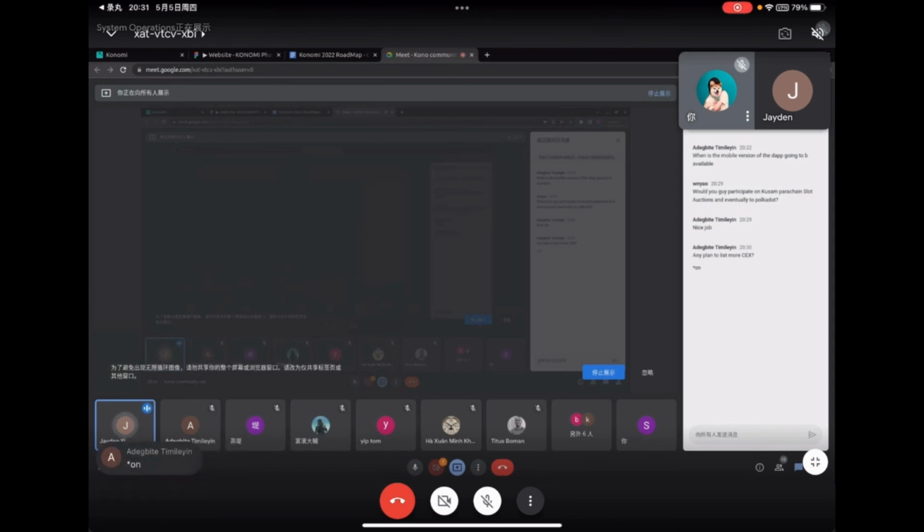Any plan to list more CEXs? Yes, definitely. We always look to get listed on better CEXs, those tier 1 CEXs with higher trading volumes and more users. The important thing is to get the product launched. If we get our lending protocol, which is our most important product, launched and we have a good amount of users and a decent TVL, it gives us leverage when we talk with CEXs. With a good TVL and good amount of users, we are more confident when we come to the conversation with those tier 1 CEXs.